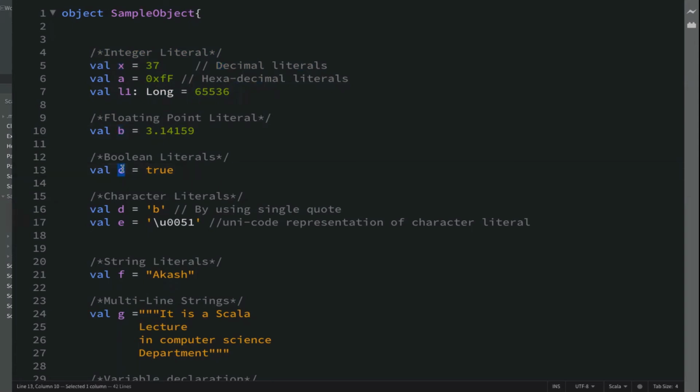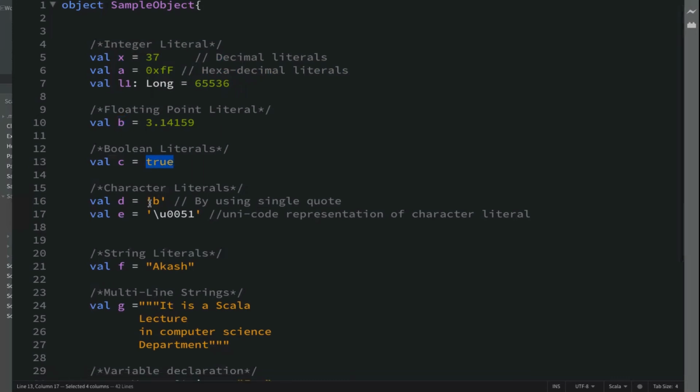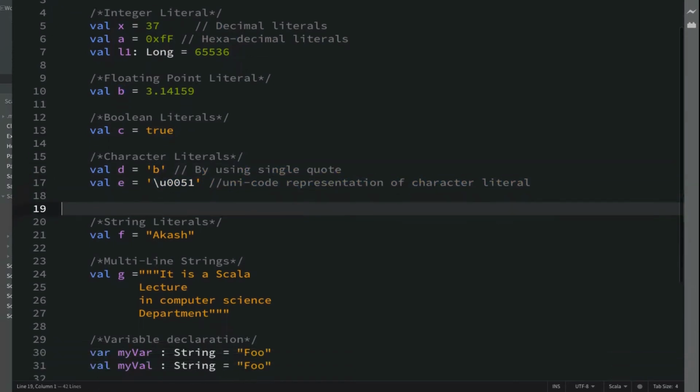Here C would be the Boolean type of variable, but true is the Boolean literal. Either we can use false or true. In case of character, we use single quotation. With single quote, we can either pass the character directly, or we can use the Unicode of that character. The meaning of both these statements would be the same. Okay, so this is how you represent a character.